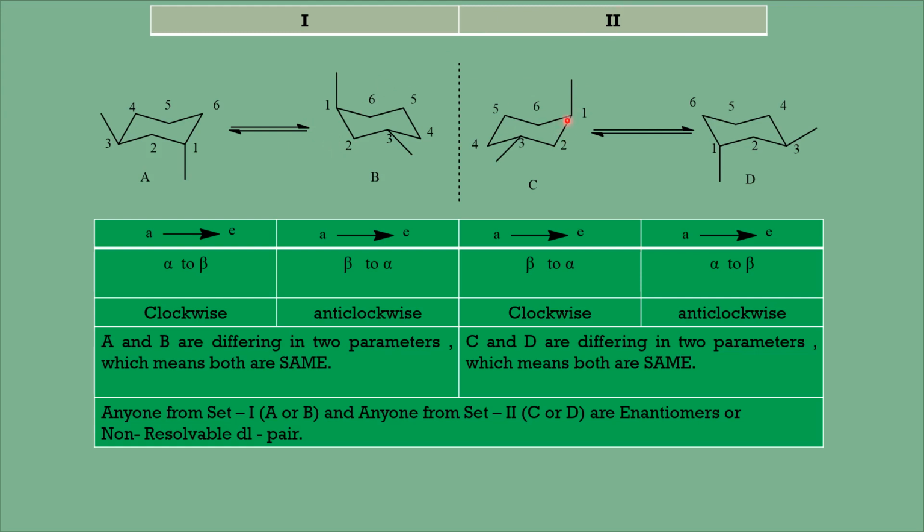So always the trans 1,3-dimethyl cyclohexane exists as a mixture of one from here and one from here, that is a mixture of DL pairs. And these two DL pairs are the same in energy also. There is one methyl group in the axial and the other one in the equatorial. Therefore both are having equal energy. Since the enantiomers are with equal energy and they cannot be resolved, these two are non-resolvable DL pairs.